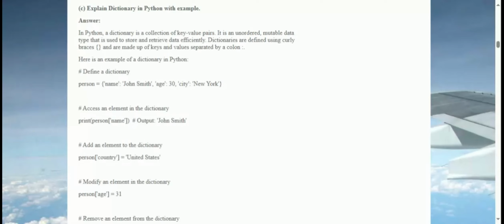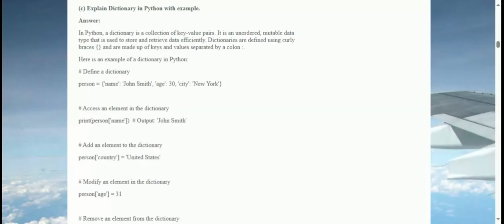# Define a dictionary. person = {name: John Smith, age: 30, city: New York}. # Access an element in the dictionary. print(person[name]) # output: John Smith. # Add an element to the dictionary. person[country] = United States. # Modify an element in the dictionary. person[age] = 31. # Remove an element from the dictionary.